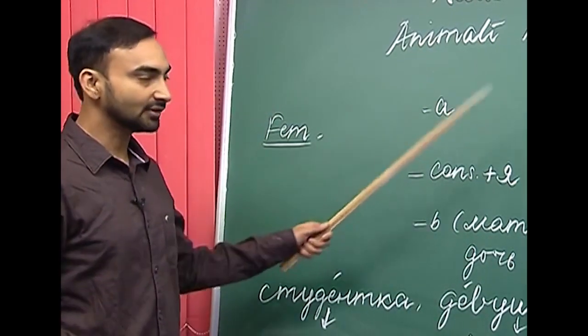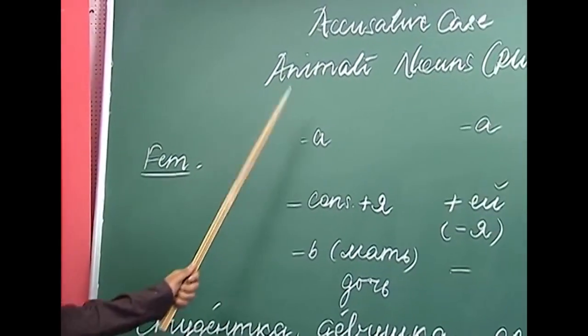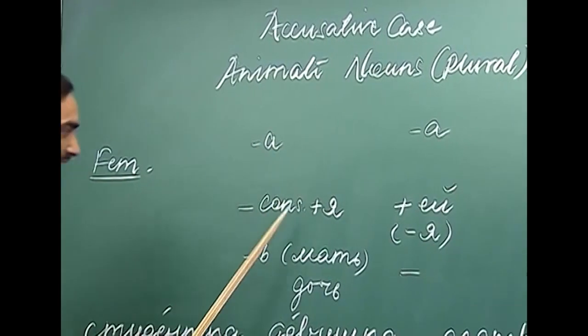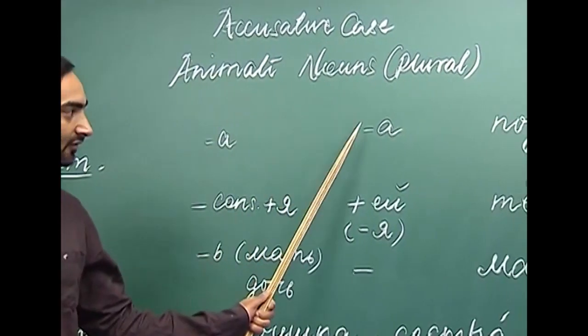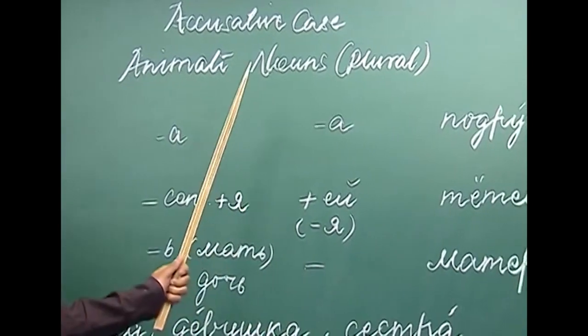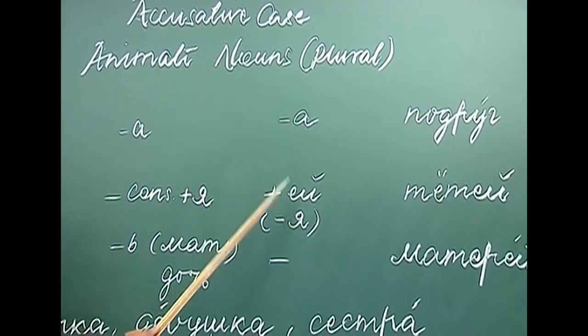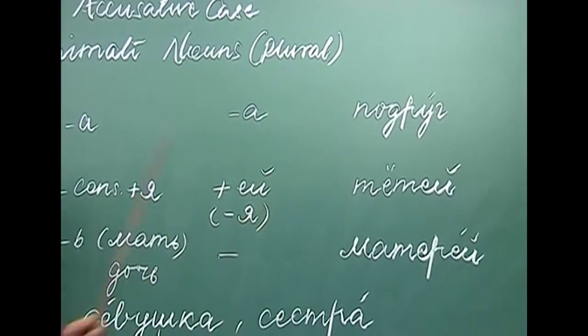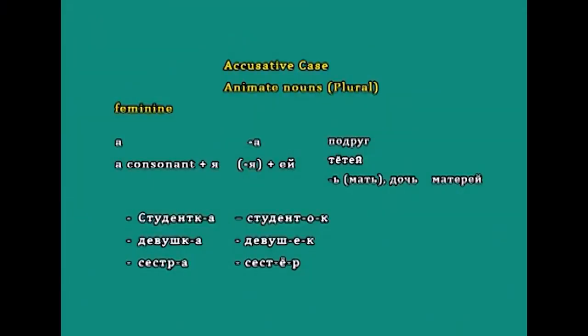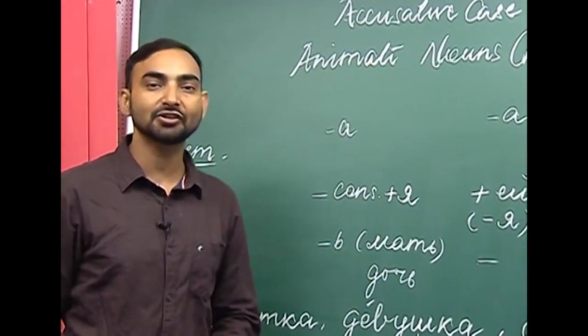Again, based on the previous session, I have written here endings first, then what we are going to add or remove, and then some examples. The feminine nouns which end with the vowel a, for example, padruga.